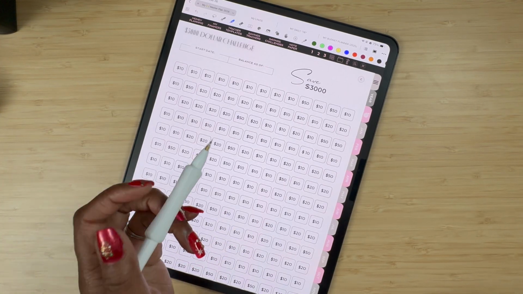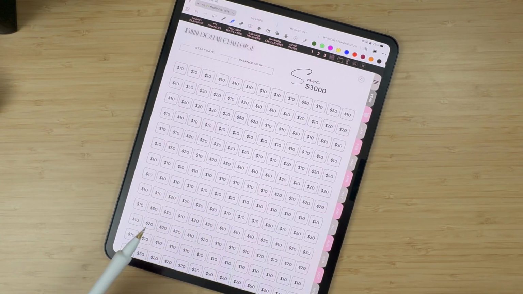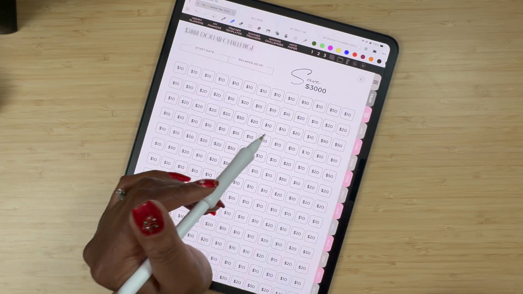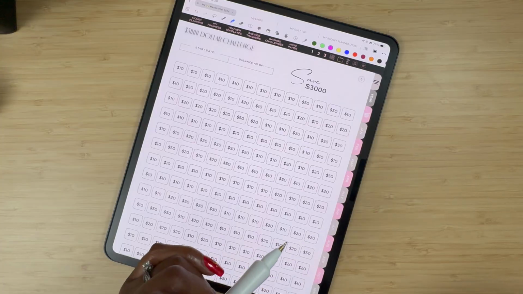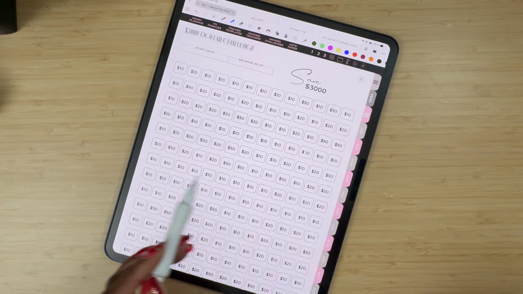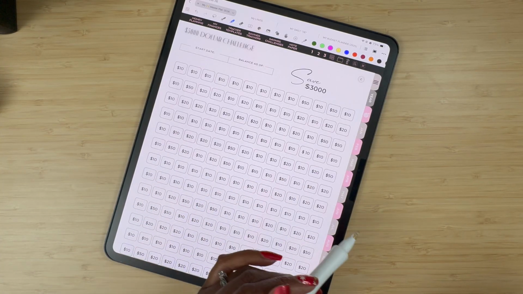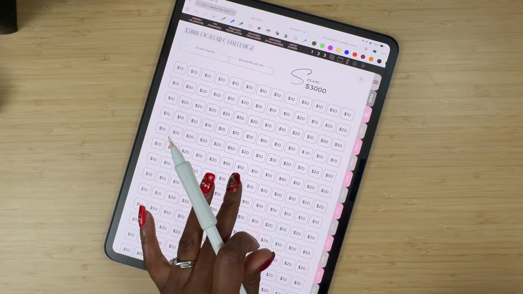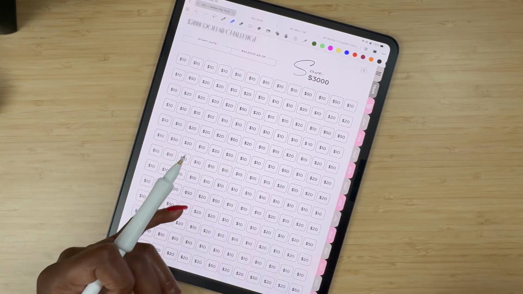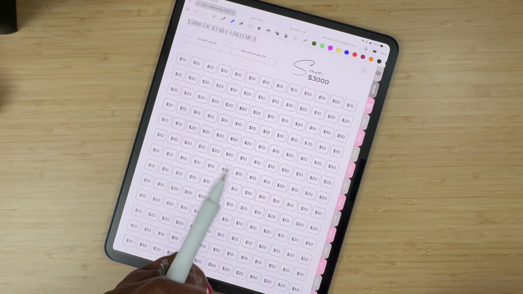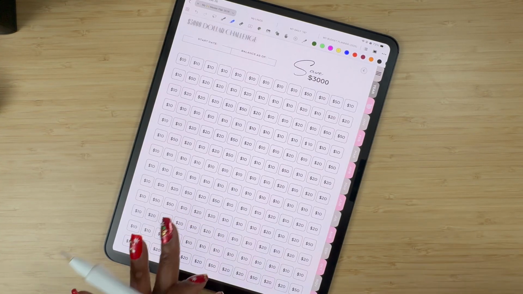Or maybe I could just start it, get to my 2K and just keep going. It won't be getting done like 3K, the 3,000 in 2026 is going to go into 2027. But maybe I'll just do my 2K and make sure I get to that by the end of 2026 and just keep carrying it over into 2027. So maybe that's what I'll do because I really do like this. I want to see this page filled in. Like, yeah, this will be fire. So, okay, those are the savings challenges right there.